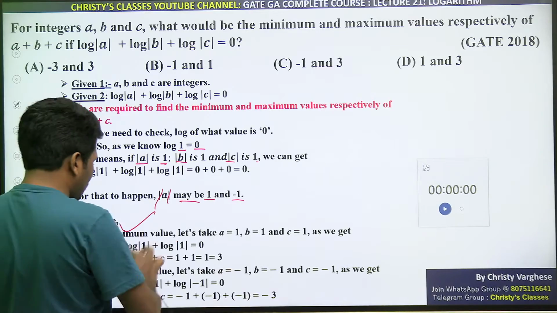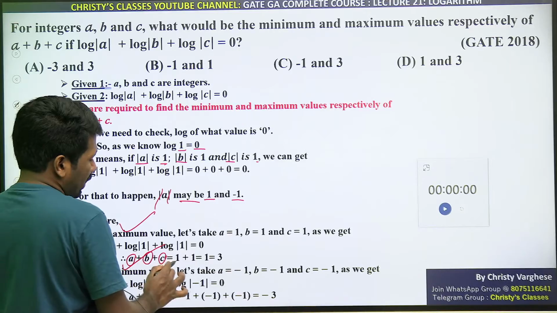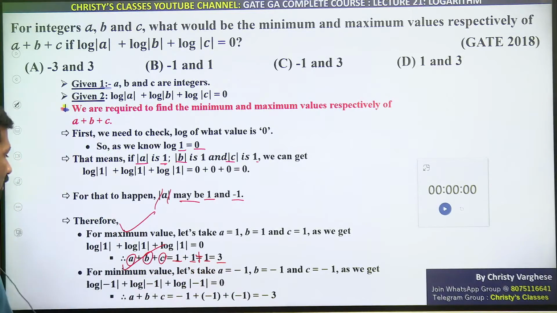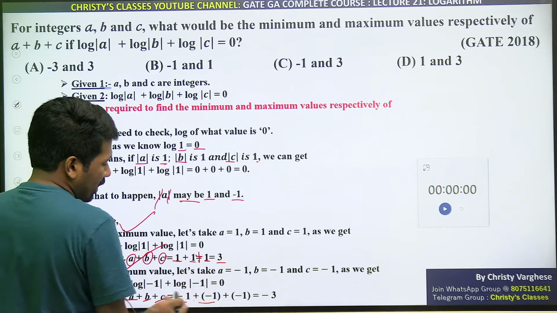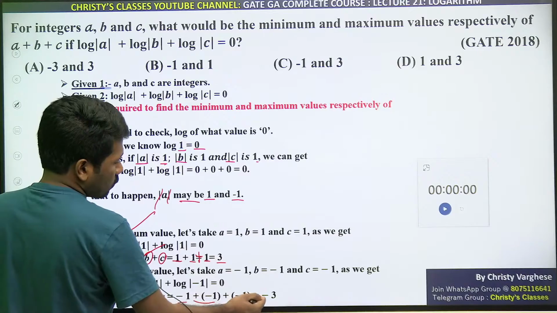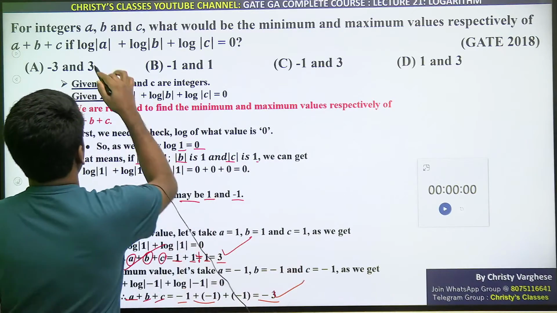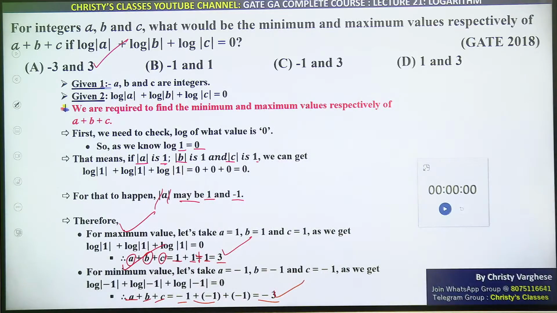Now we need to maximize and minimize it. To maximize, we should take A, B, C all positive. So 1 plus 1 plus 1, 3, will be the maximum. Is that clear? To minimize, it is better to take A, B, C as minimum. Minimum will be minus 1 minus 1 minus 1, minus 3. So plus 3 will be the maximum, minus 3 will be the minimum. Option A will be the correct answer. All of you understood this very good question, na?